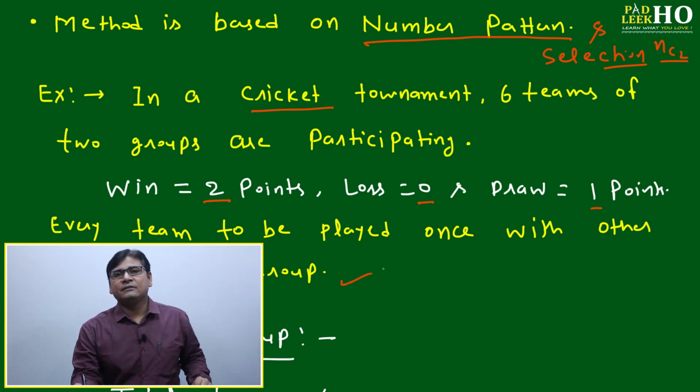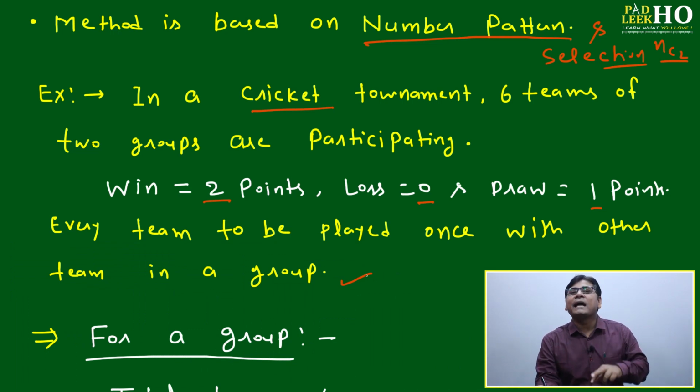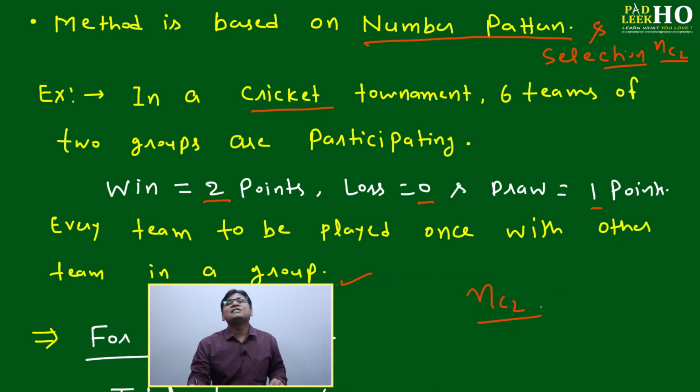That is the league stage. It means in the league stage, out of 6 teams, every team will play with each other one time, only one time. Sometimes these conditions will be changed. Maybe they play 2 times. That time you have to be careful: whatever points can be distributed will be doubled. Now here, if any two teams are playing each other once, the meaning is selection of 2, selection of a pair. Selection of a pair means selection of 2. Due to that, nC2 will always come into the picture.